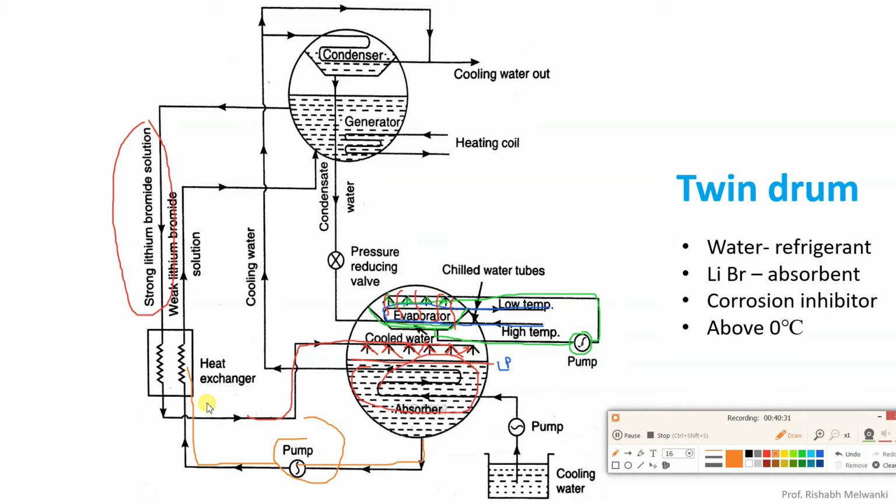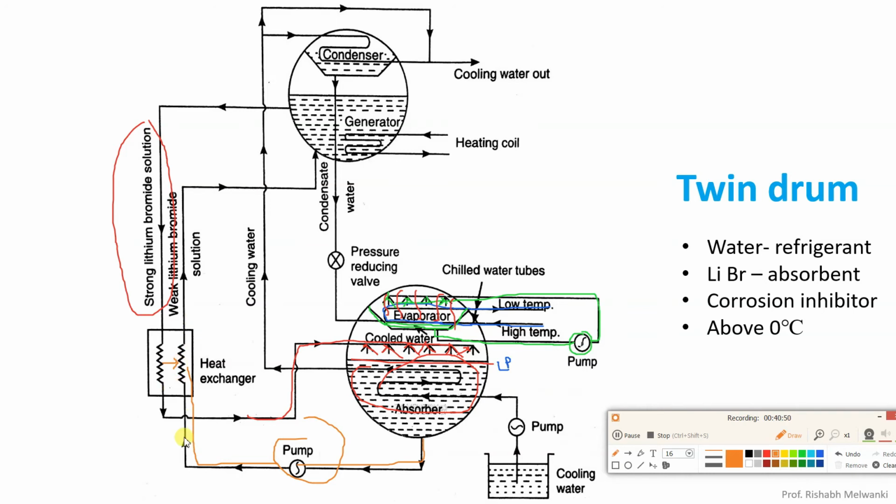This weak solution is at low temperature. This strong solution, coming from the generator, is at high temperature. So a heat exchanger has been provided. Why? Because the strong solution, which is hot, will give its heat to the weak solution.